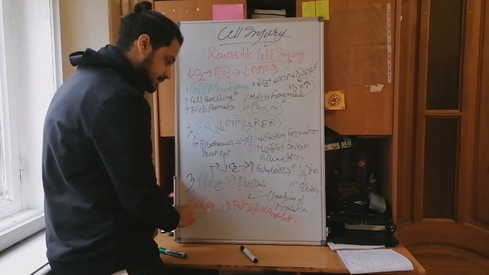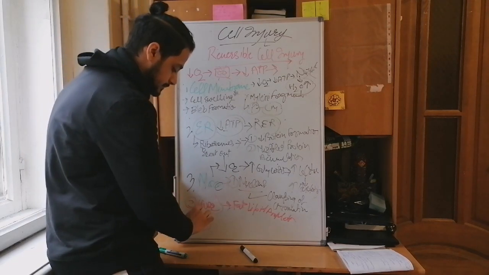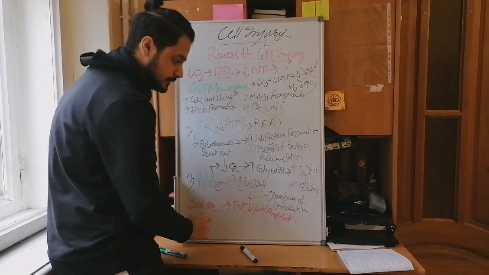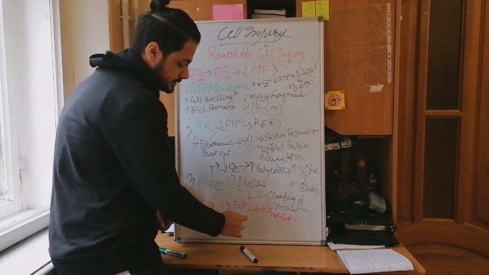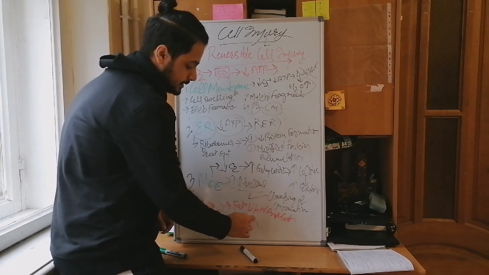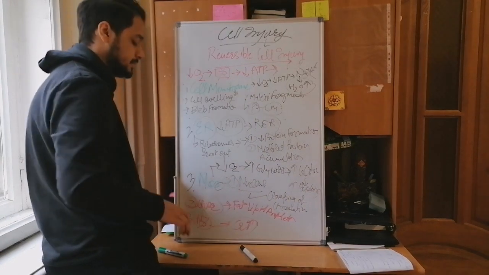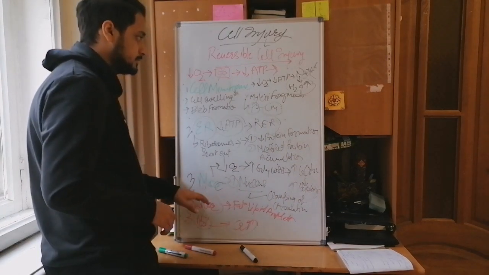And third, in the mitochondria, we're going to see a calcium increase, like calcium deposits. So this is what we're going to see.